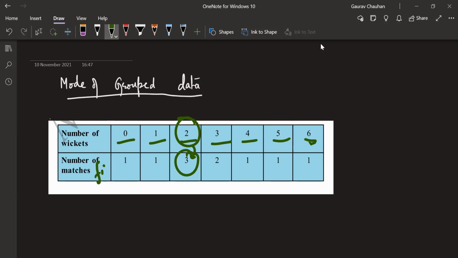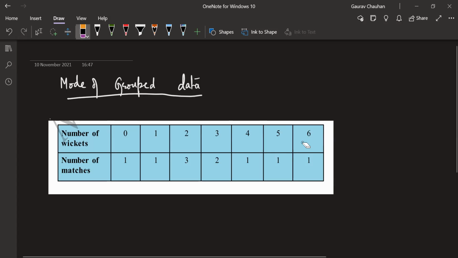In such ungrouped data, this is not raw exactly, this is also organized, if you just have for each individual observation what the frequency is, then you don't have to think about mode at all. Just see which is the maximum frequency. That's your mode in case of ungrouped data. But in our 10th grade chapter, we don't really deal with ungrouped data. We're going to go into grouped data.